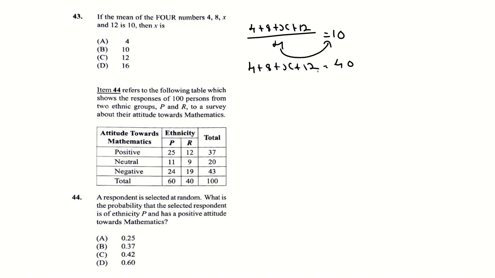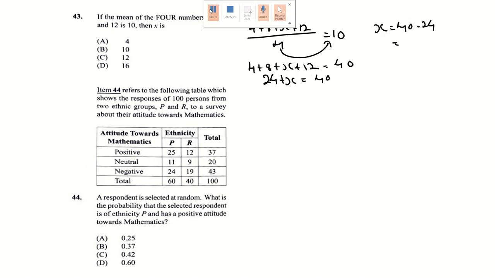Now, 8 and 12 is 20, 20 and 4 is 24, so 24 plus x is equal to 40. So to find x, x would be 40 minus 24, which is 16. So x is equal to 16, so the answer is D.